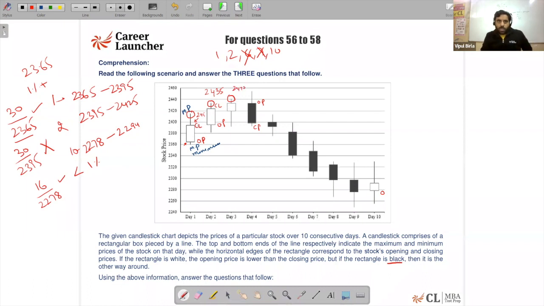So the gap is 25. If you observe carefully, the gap for this is also less than 40.